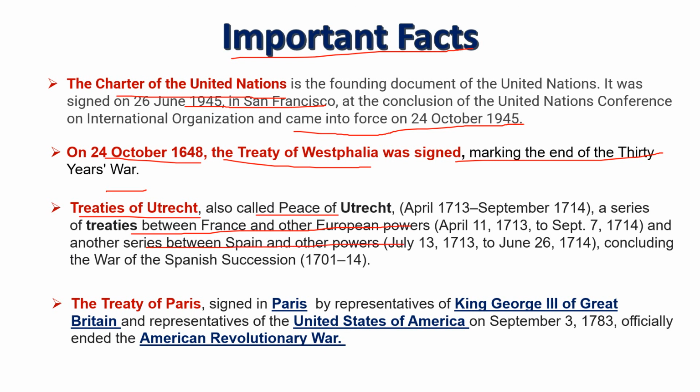This point also you should remember. Concluding the War of the Spanish Succession. The Treaty of Paris, signed in Paris by representatives of King George III of Great Britain and representatives of United States of America on September 3rd, 1783. It ended the American Revolutionary War.